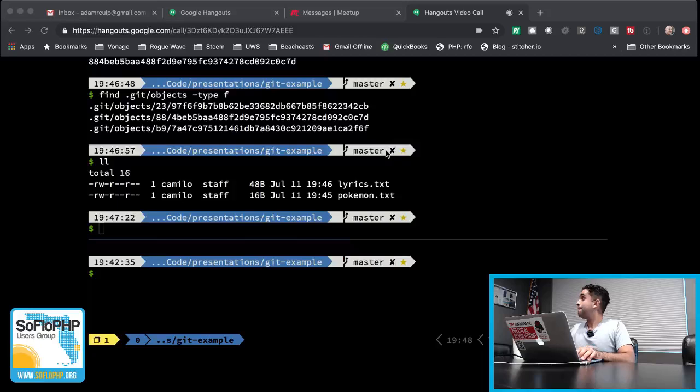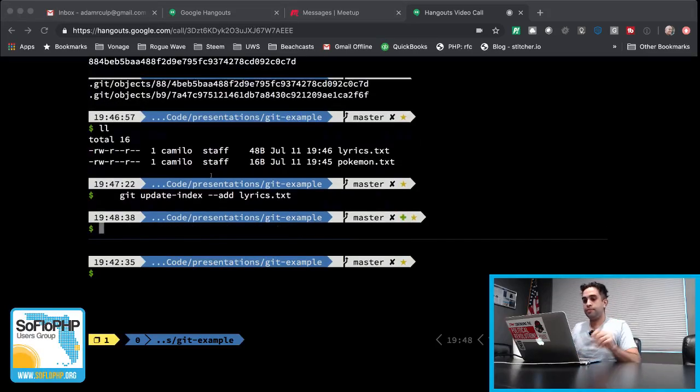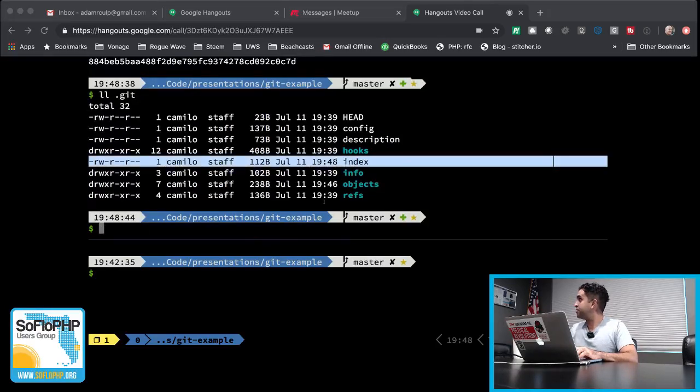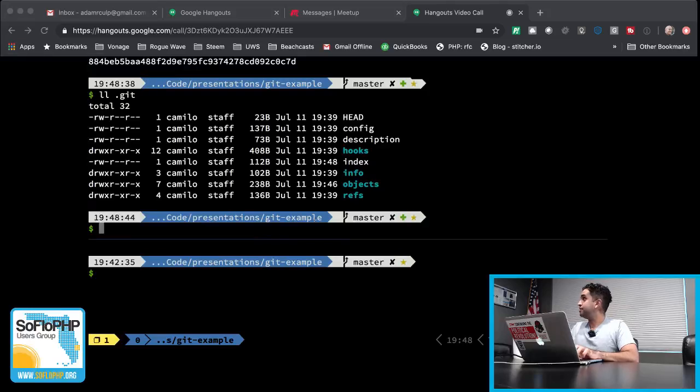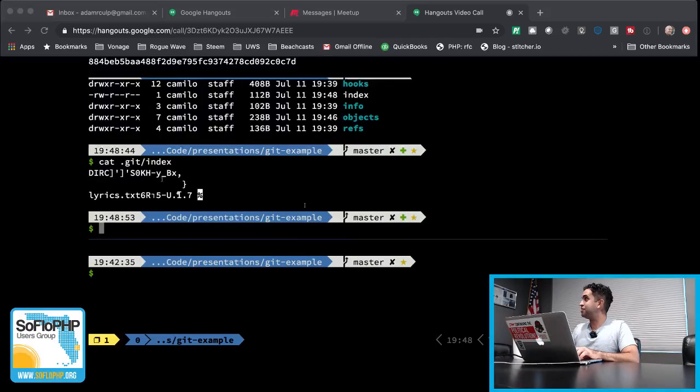First things first, I promised you an index file, and this is a plumbing command that creates it, git update-index, and we're going to tell it which file we want to add to our index. So if we take a look in our Git repo, here it is, the index file that I was promising you. What's in it? More gibberish. But you can already see a little bit. So this was, again, compressed, zipped up, but our file name is actually there, invisible.